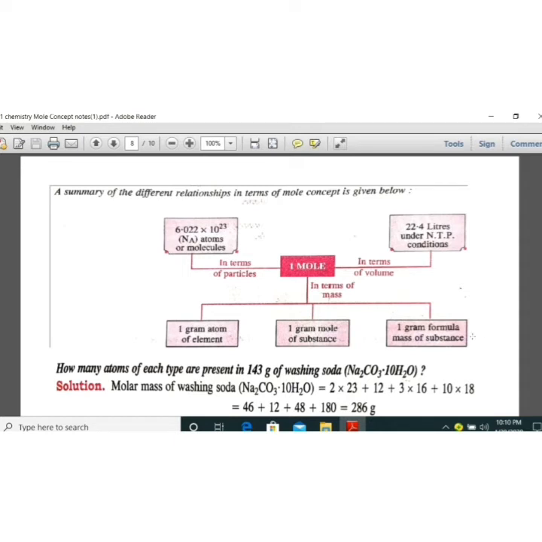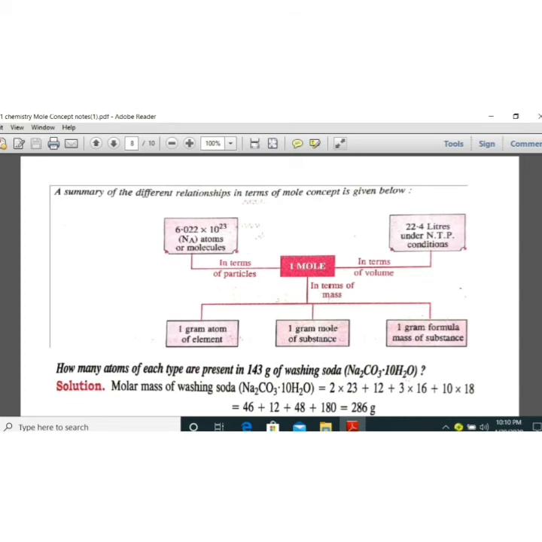Now, similarly, 1 gram formula mass of substance, for example, sodium chloride. সোডিয়াম ক্লোরাইড যদি আমি নিচ্ছি, তখন সেখানে একটা ফর্মুলা মাস হচ্ছে, কারণ number of sodium chloride molecules will not be present in sodium chloride crystals. So in this case, formula will be NaCl. So that gram formula mass will be exactly equal to 1 mole. 1 gram formula mass is equivalent to 1 mole. So NaCl কি আছে, সোডিয়ামের weight 23, chlorine weight 35.5. That is equal to 58.5. So 58.5 gram is equal to 1 gram formula mass. So 1 mole is equal to 1 gram formula mass.